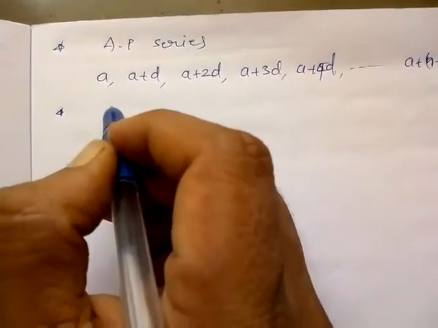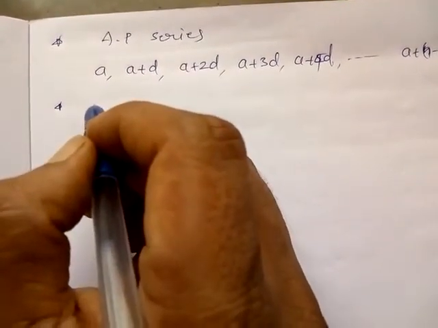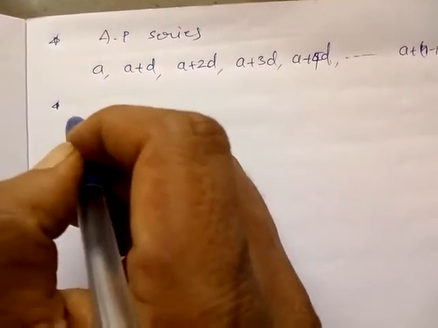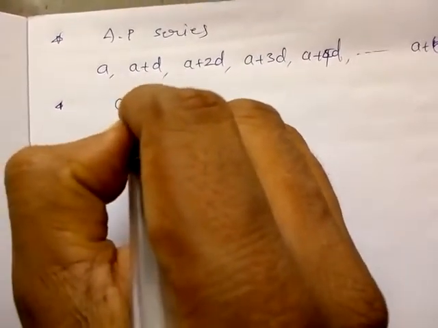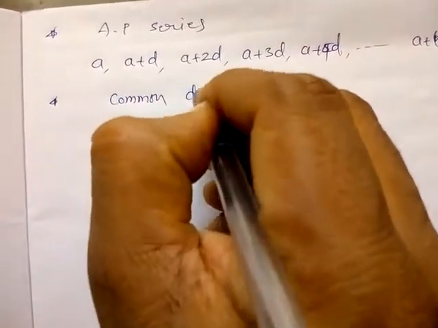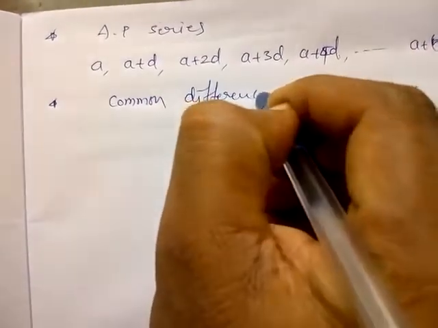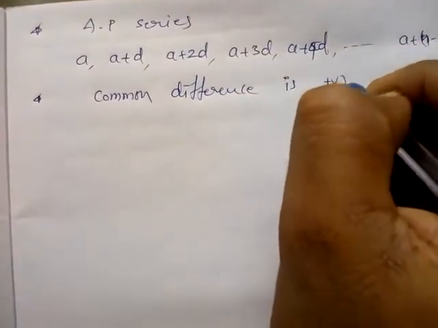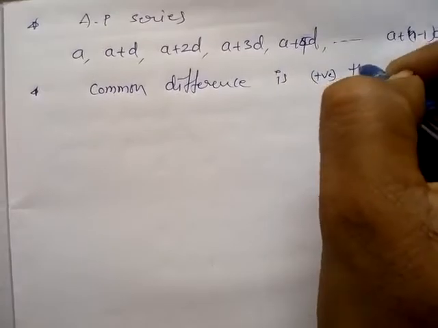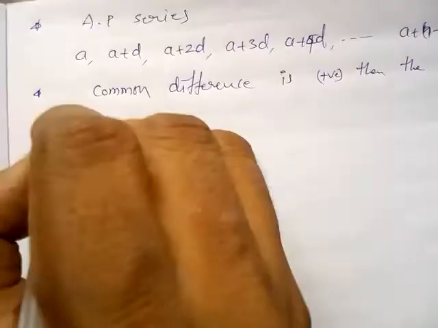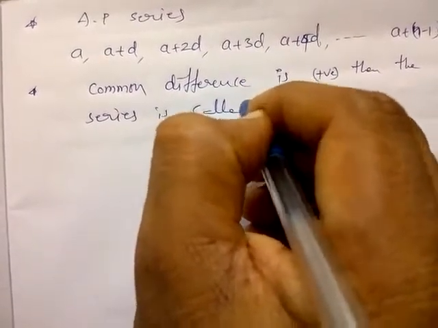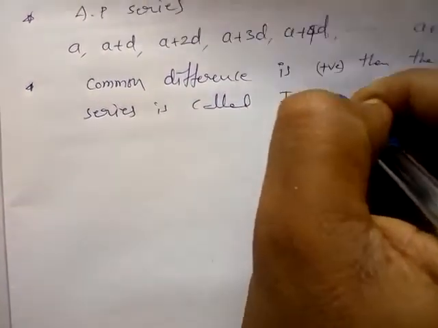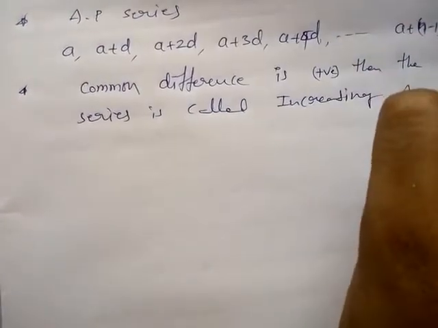If the common difference is positive, it becomes an increasing AP. When the common difference is positive, the series is called increasing AP.